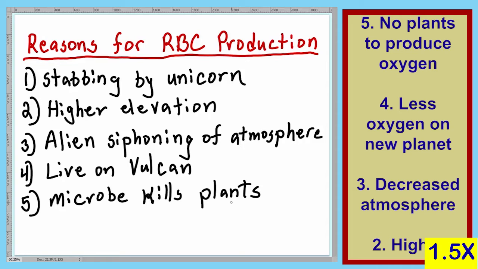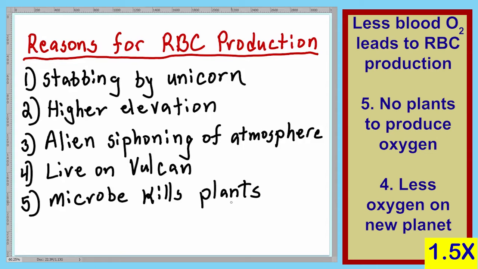Now, the one thing that these all have in common is that they all result in a lower amount of oxygen in our blood. And so what our body does, for whatever reason, if there's less oxygen in our blood, the body responds to this by producing more red blood cells. It matters not what the reason is. If the body senses less oxygen in the blood, it responds by producing more red blood cells. And so this lecture will be devoted to the process of responding to lowered oxygen and producing red blood cells.